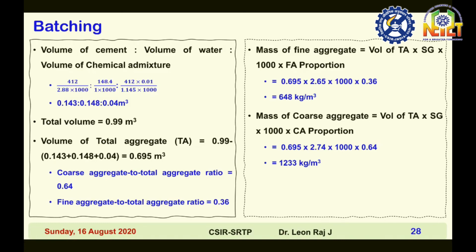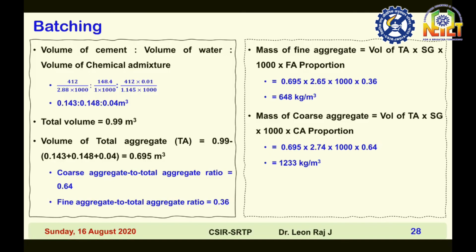And now you have to proportion it. You have 100% total aggregate, and how much percentage is fine aggregate and how much percentage is coarse aggregate? The code has given a nice tabular column with the water cement ratio 0.5, and you have to interpolate for 0.36. All this information I explained in the previous slides. So you get the value for fine aggregate as 36% and coarse aggregate as 64%. So 64% of total aggregate is coarse aggregate, and 36% of total aggregate is fine aggregate.